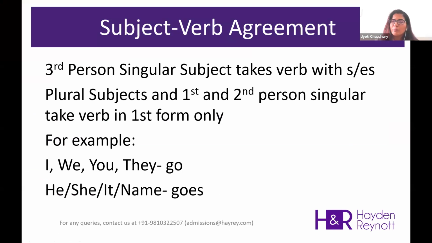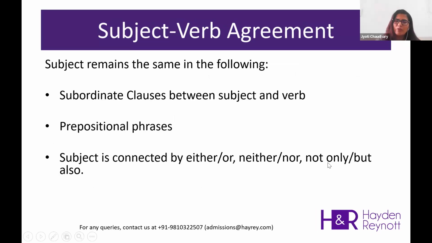With the continuous tense, it would be is. With the perfect tense, it would be has. So there is a different form of the verb with the third person singular. But the problem arises when we get confused about which noun is the subject of the sentence. To identify the subject in the sentence, there are a few rules that we have to keep in mind.